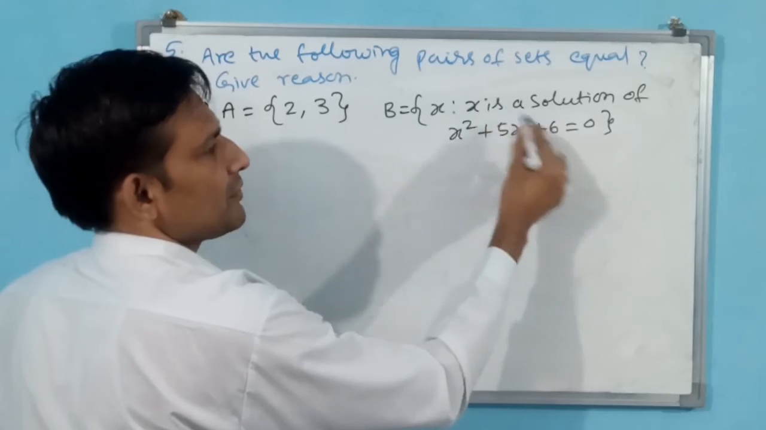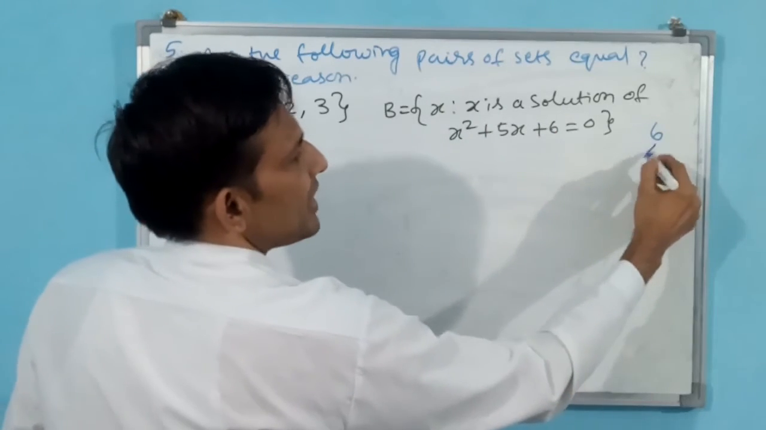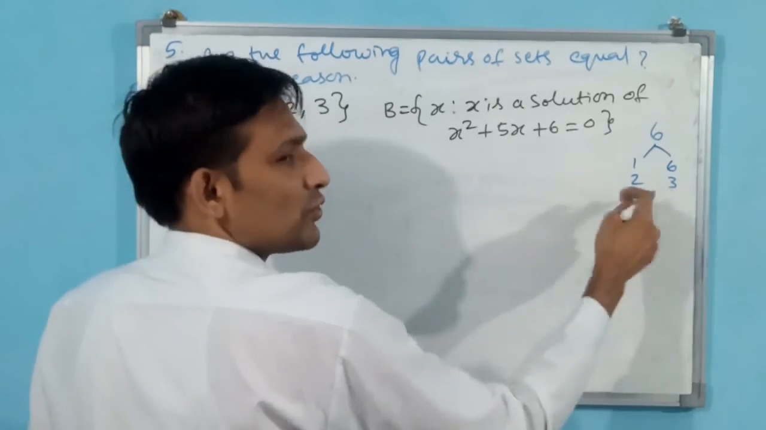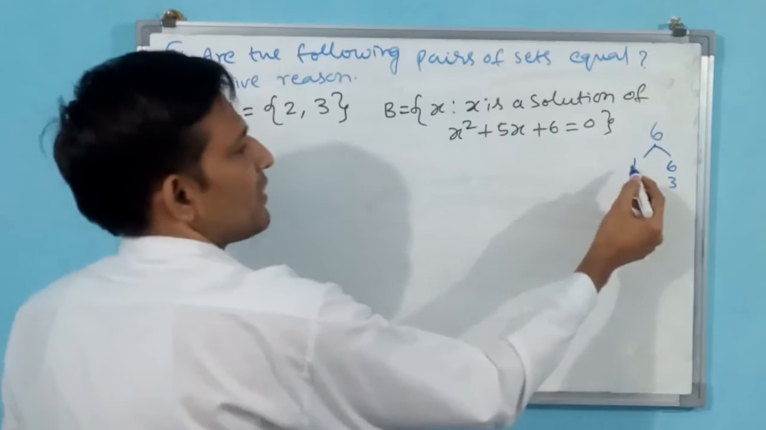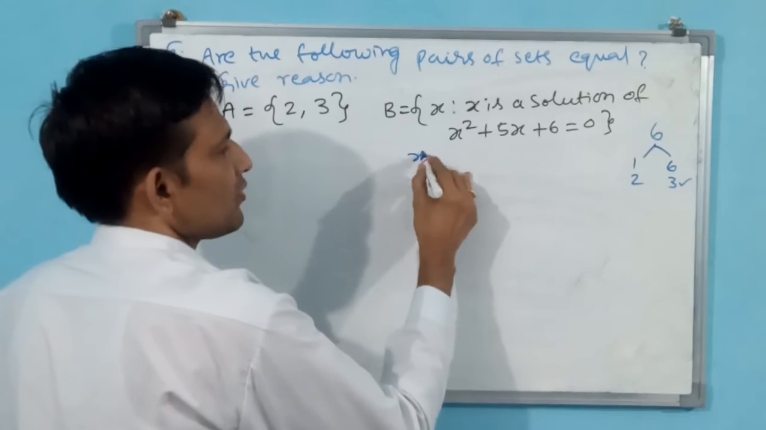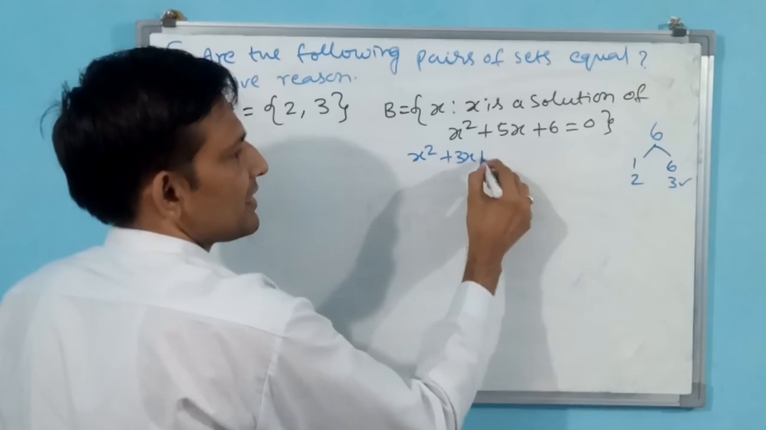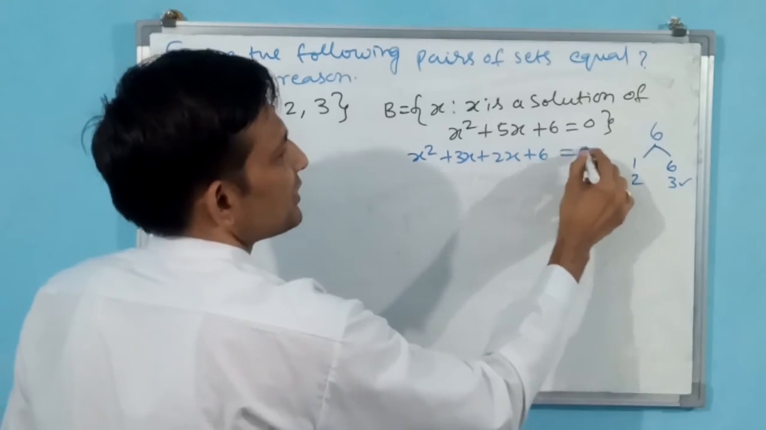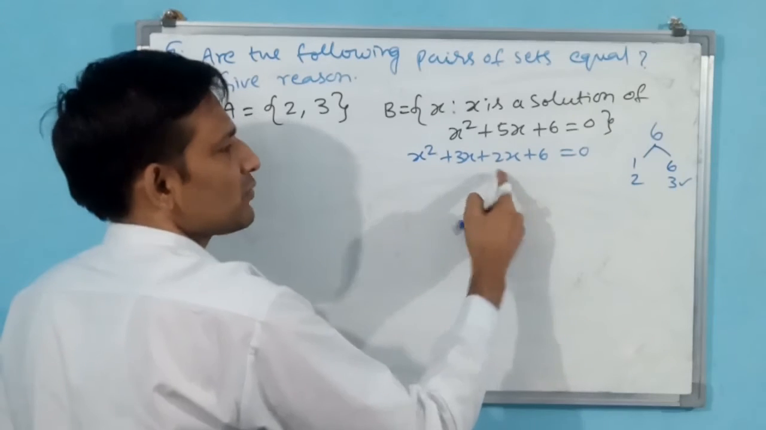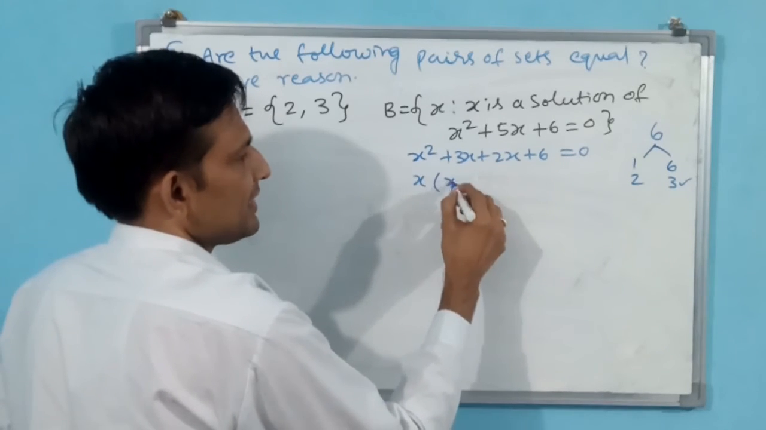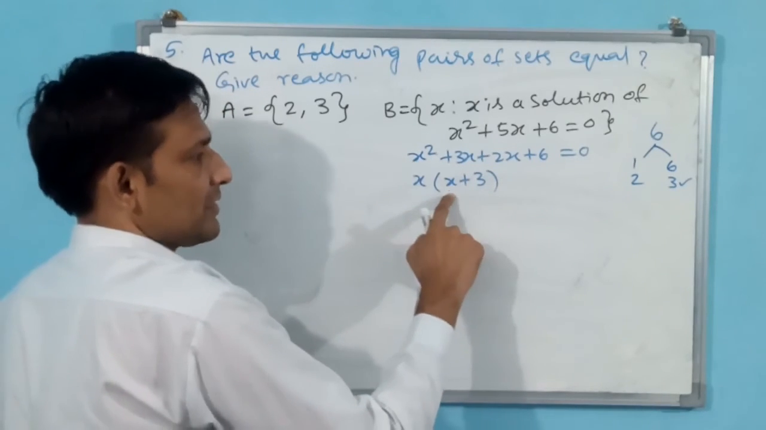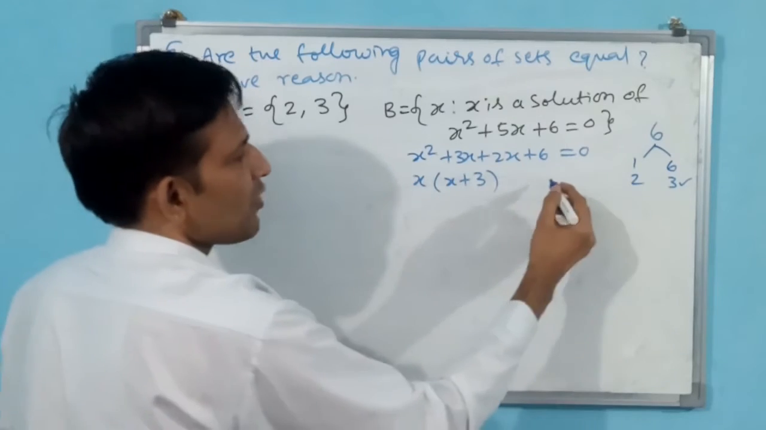A into C, 1 into 6, 6. Factors: 1 into 6, 2 into 3, 3 into 2, already 2 into 3 has come. Okay, 1 plus 6 is 7, 2 plus 3 is 5. That means you have to take this one: x square plus 3x plus 2x plus 6 is equal to 0. Bigger number first I have taken. Now I will take x common, x plus 3. Why? Because x is already outside. The same expression in the bracket you have to repeat, x plus 3.